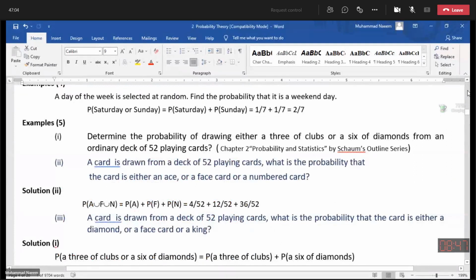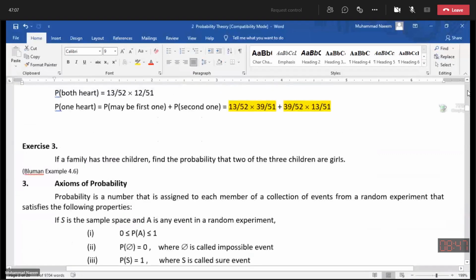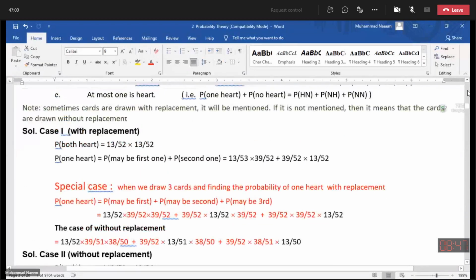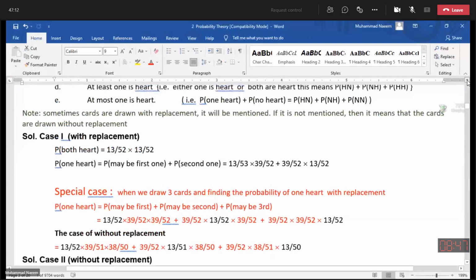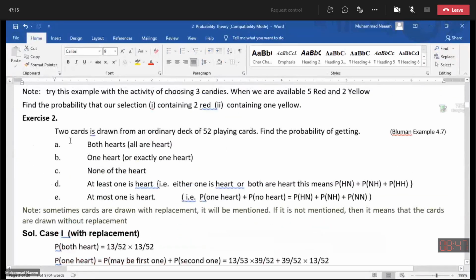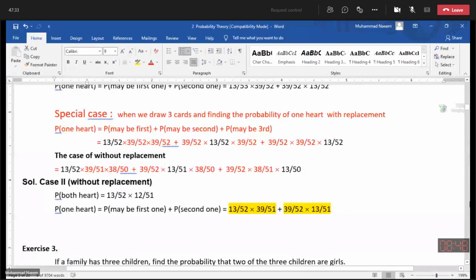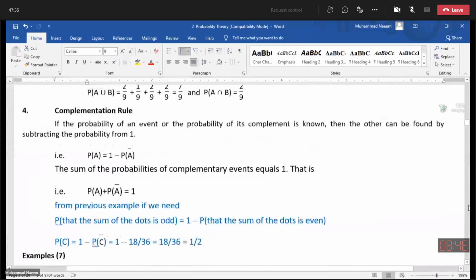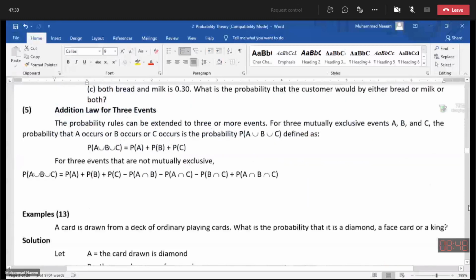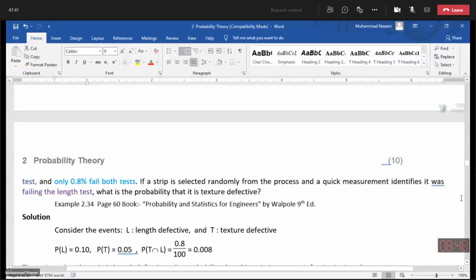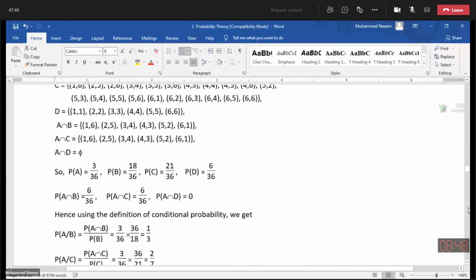Yes, this one. Two cards are drawn from an ordinary deck of 52 playing cards. Find the probability that both are heart, one is heart, none is heart, at least one is heart, at most one is heart. The same situation is here, in this example.